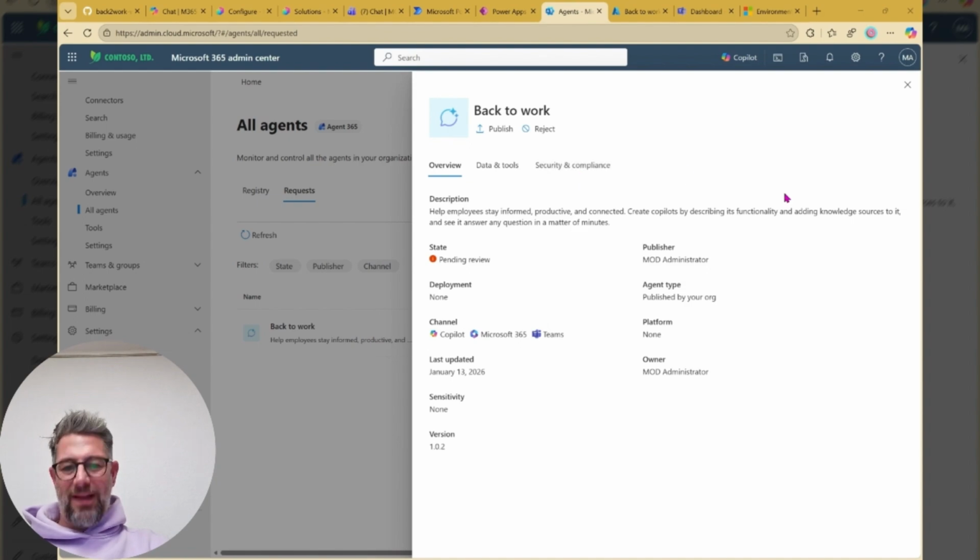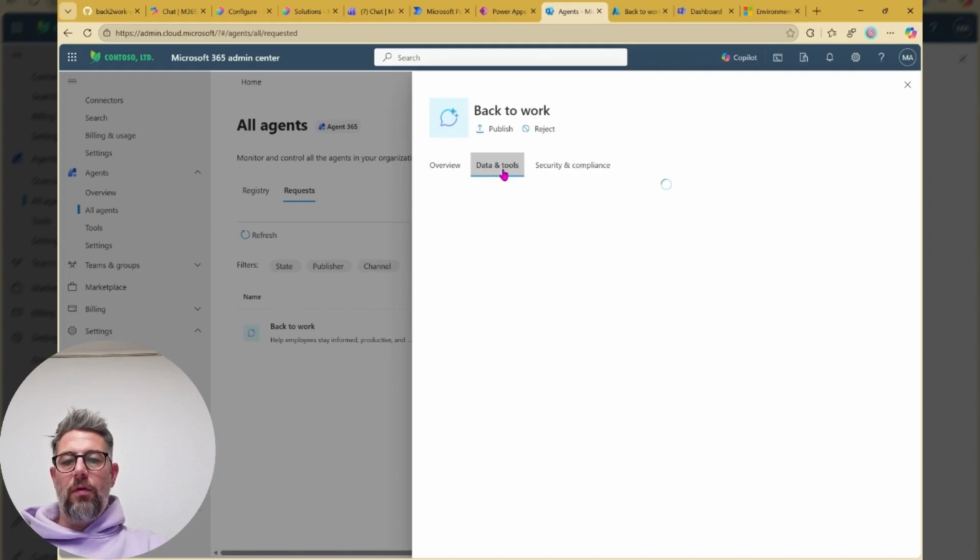So nevertheless, now it already opened. What we can do is publish it or reject it, but we can for sure have a look at what it does. The channels are Copilot, it might be available in Microsoft 365 and in Teams. It has not been deployed until now. It will be in the section published by your org.